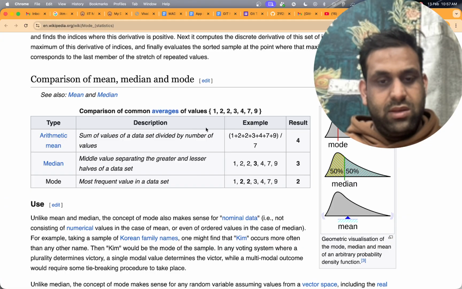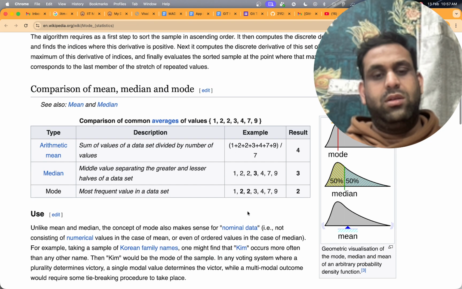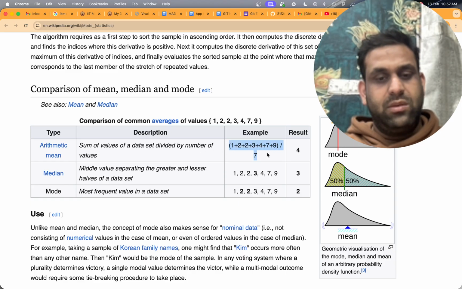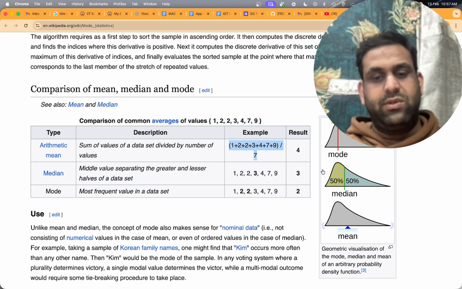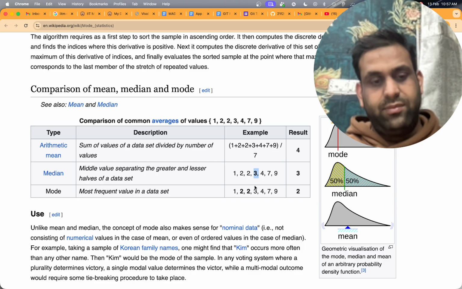You can see that this is the mode. The arithmetic mean is the summation of all divided by 7, the total number of values we have. We get 4 as the answer. For the median, sort and find the middle number. And the most frequent number is the mode.